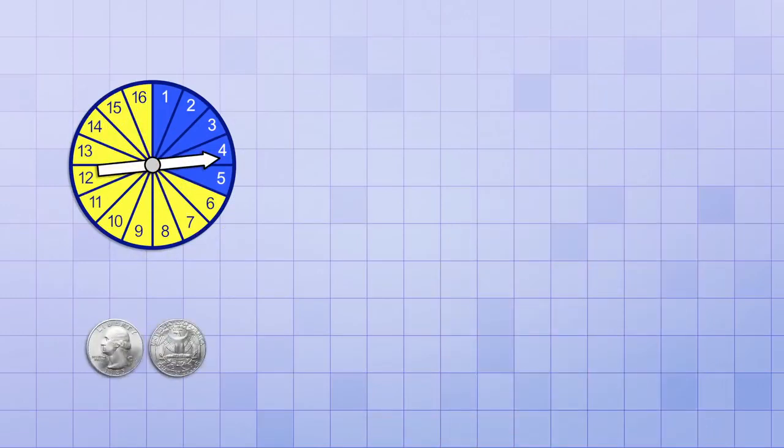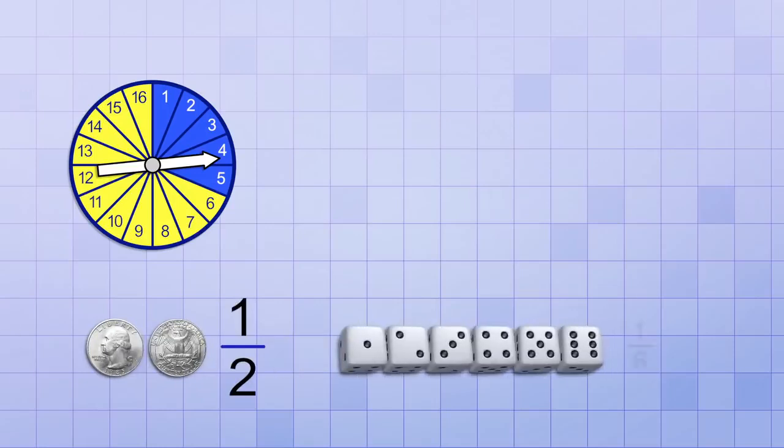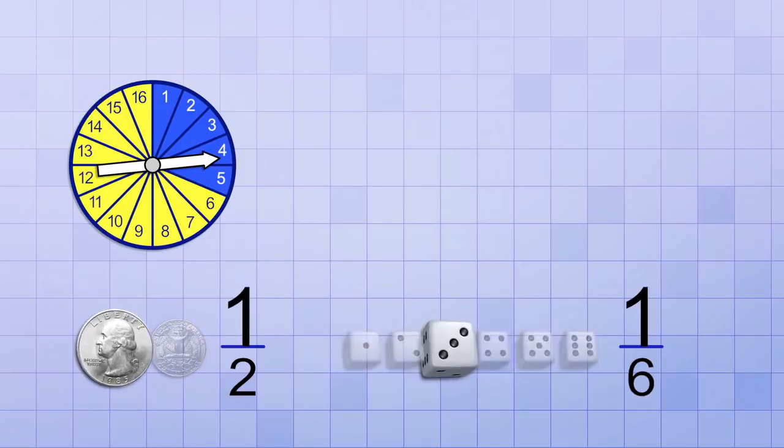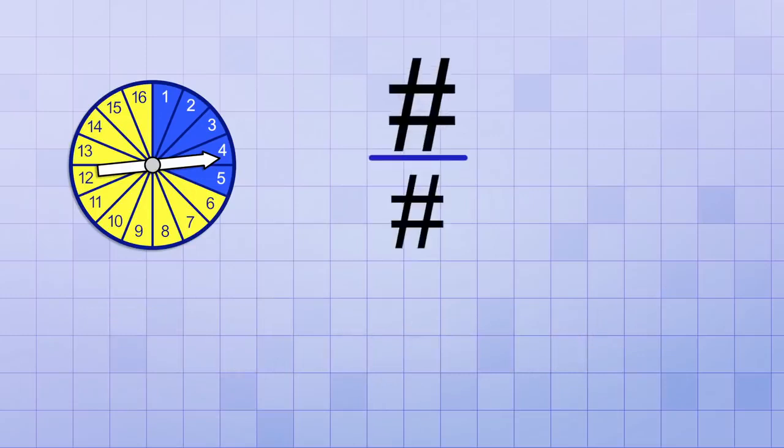Remember how with the coin toss, we ended up with the fraction 1/2, and with the die roll, we got the fraction 1/6? In both cases, we had 1 as the numerator. And that's because we were interested in only one of the possible outcomes, like the probability of flipping heads, or the probability of the number 3 being rolled. But in this case, the top number of our fraction will be 5, because any of these 5 sectors will give us the color we want.